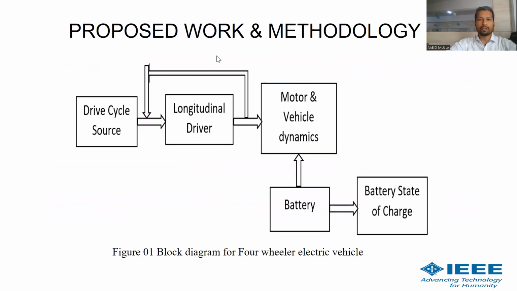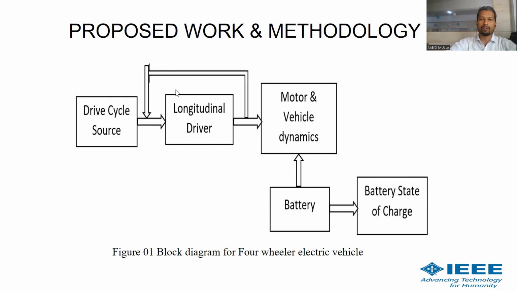This is the proposed work and methodology. Here we can see the motor and the vehicle dynamics parts. In that we have taken a permanent magnet DC motor. Vehicle dynamics means aerodynamic drag, rolling resistance, uphill and downhill resistance. All of this comes under the motor and vehicle dynamics part. Battery: we have taken lithium-ion batteries. After that, in order to measure the state of charge of the battery, we have taken a block to measure the battery state of charge.